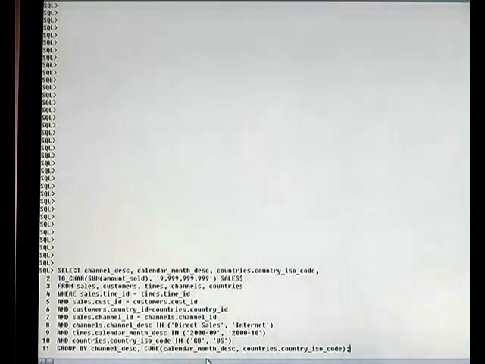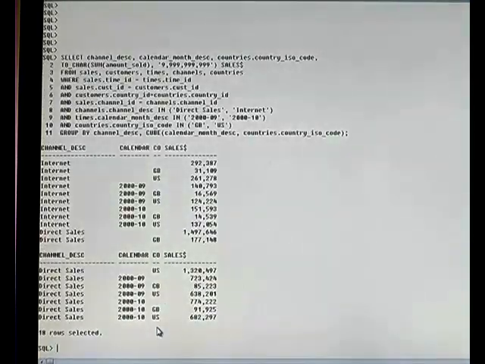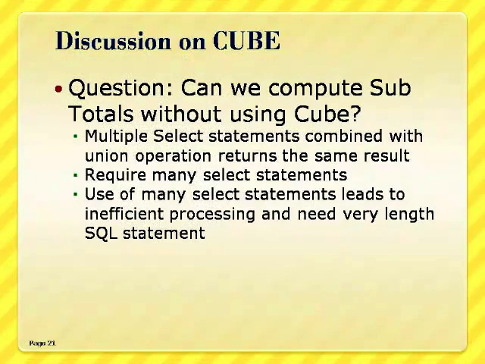When we execute this query, we get a partial cube and the number of rows returned here is 18, whereas in the earlier example it was more than 18. This result gives the subtotal for channel description, calendar month description and country code combination, the first category. Then the second category of subtotal is channel description with calendar month description combination. Then another subtotal for channel description, country code combination, and then subtotals for channel description only.